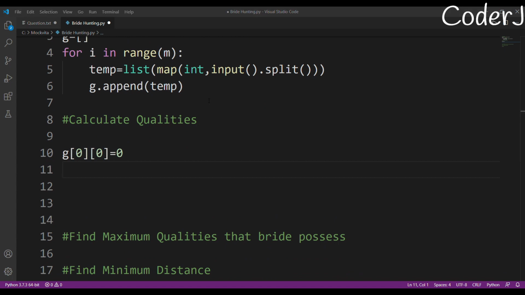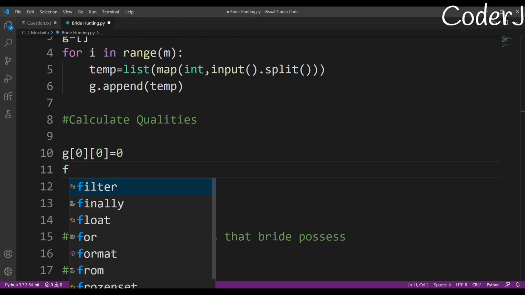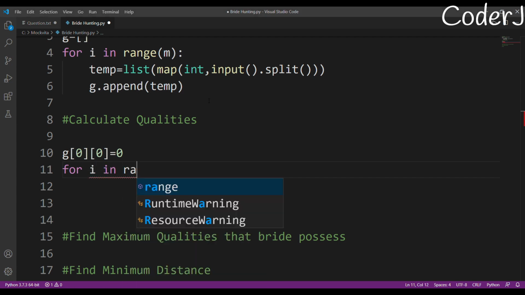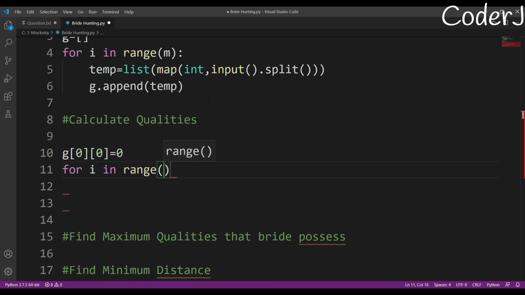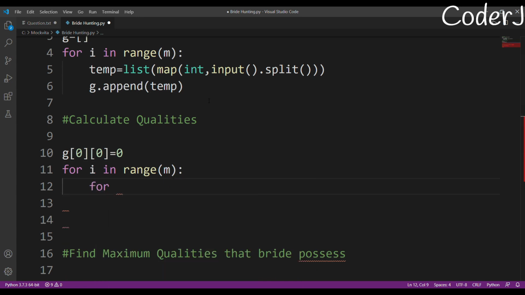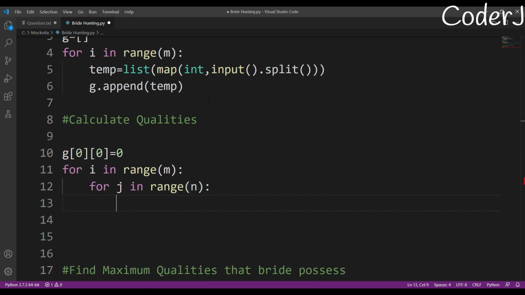Otherwise, if I just keep it as 1, it will confuse me. So I am just trying to minimize my confusion. Now I'll iterate through that particular graph. How do I do that? For i in range of M, and for j in range of N. M means row, N means column. Initially I'm going to each bright spot one by one, and I'm calculating my qualities.